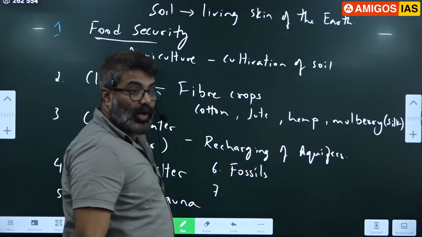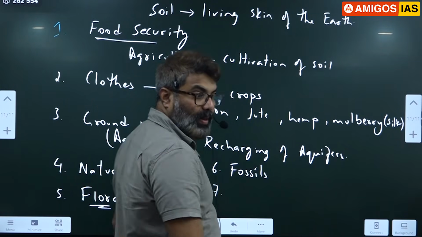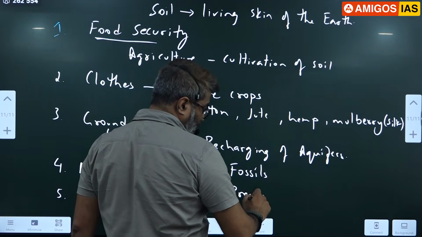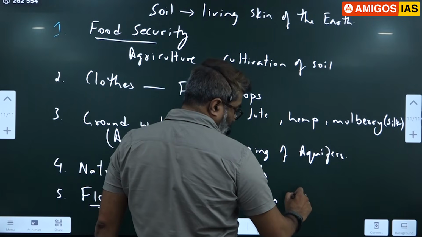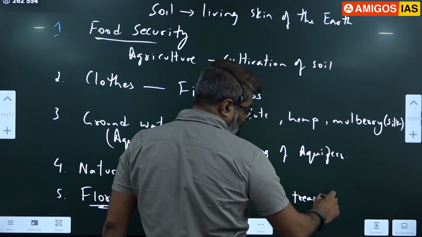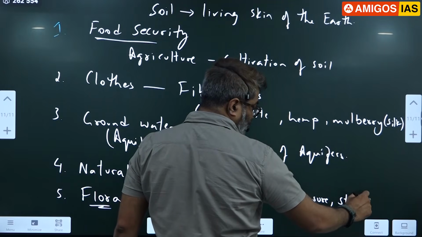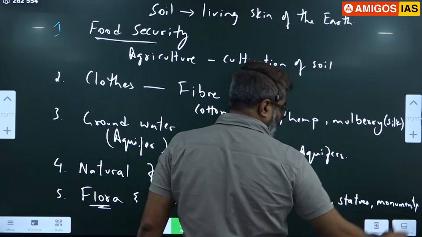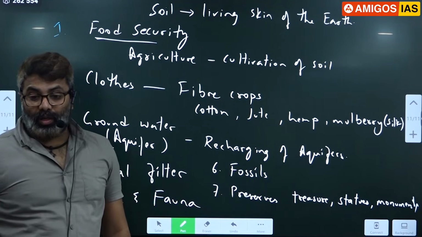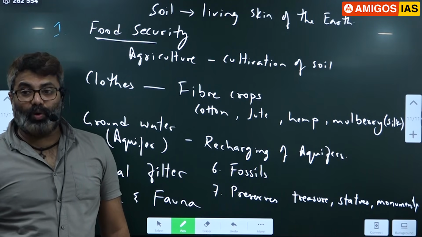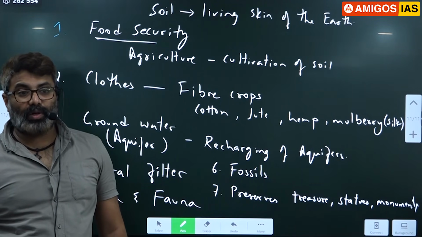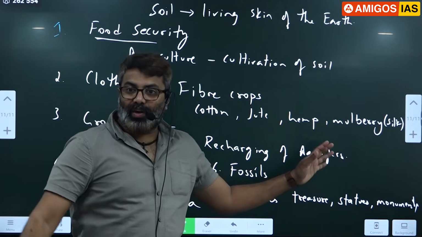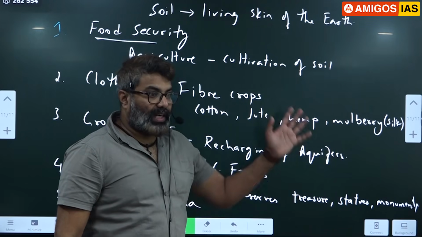7th, right? Soil preserves treasure. Soil preserves treasure, statues, monuments, sculptures, ancient sites. Okay, so how did we know about Harappa, Mohenjo-daro or Kalibangan? Excavation. They were buried during mega floods of Indus tributaries. Most of the Indus Valley sites were buried.